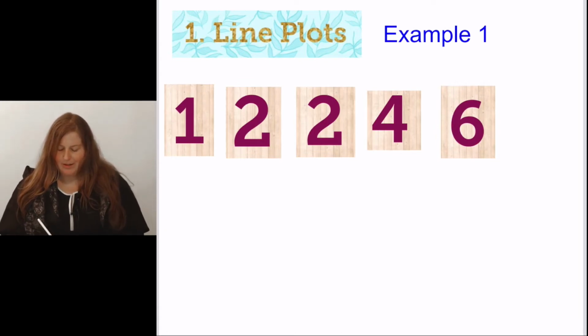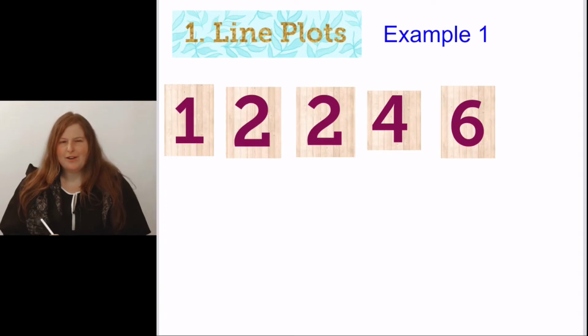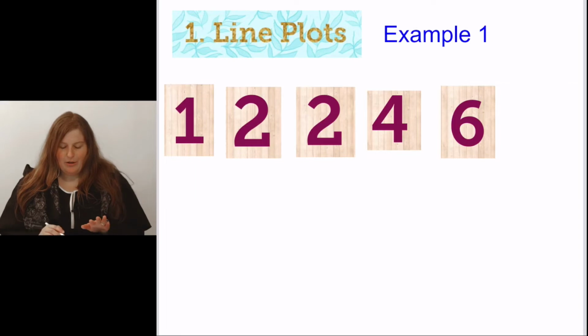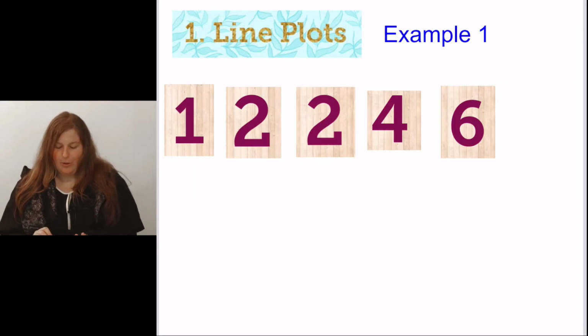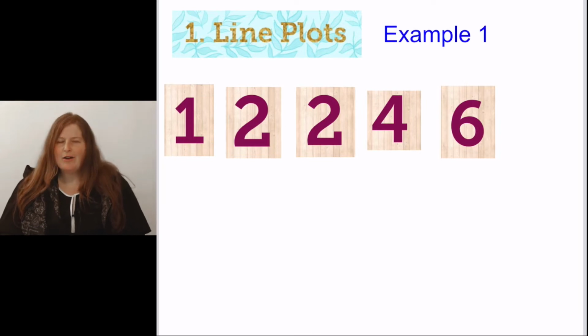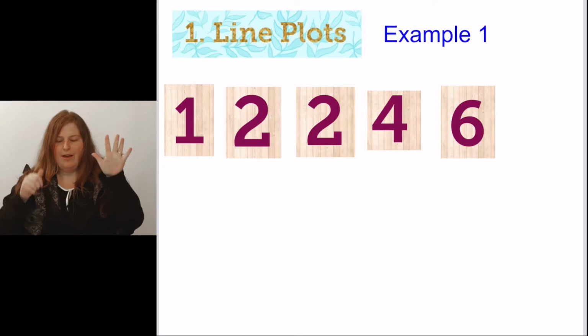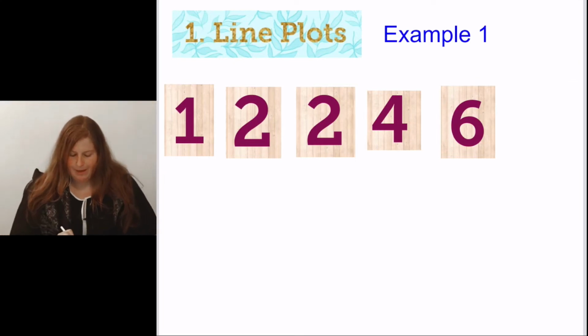The next thing that I'm going to do is make a line, kind of like a number line, where I can space these apart. Now I can't just put the 1 next to the 2 and then go to 4. I have to leave space for the 3, even if there's no 3. So let's count how many spaces my line plot needs to have. 1, 2, 3, 4, 5, 6 spaces. I'm going to make sure that they are all equally distanced.